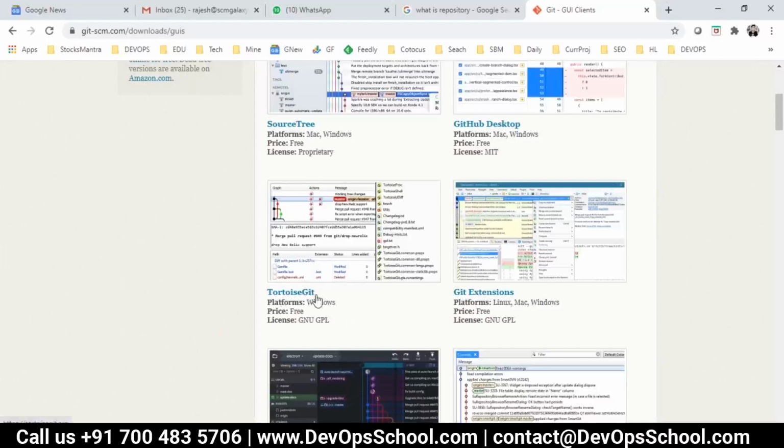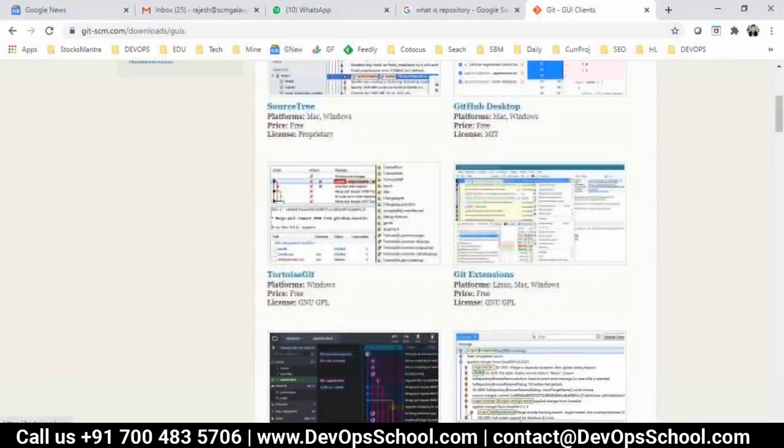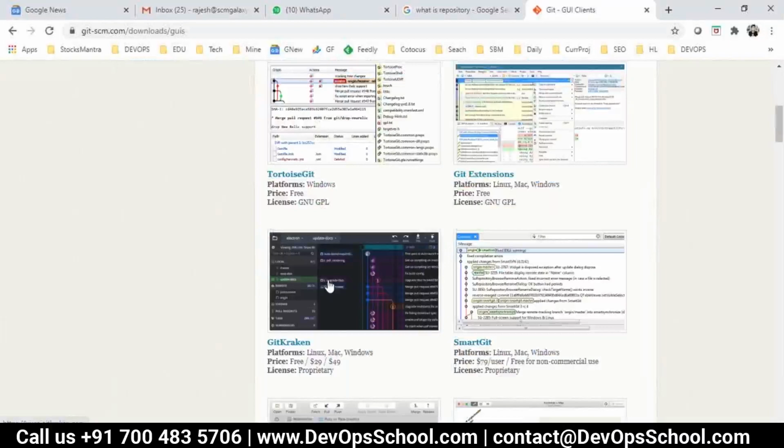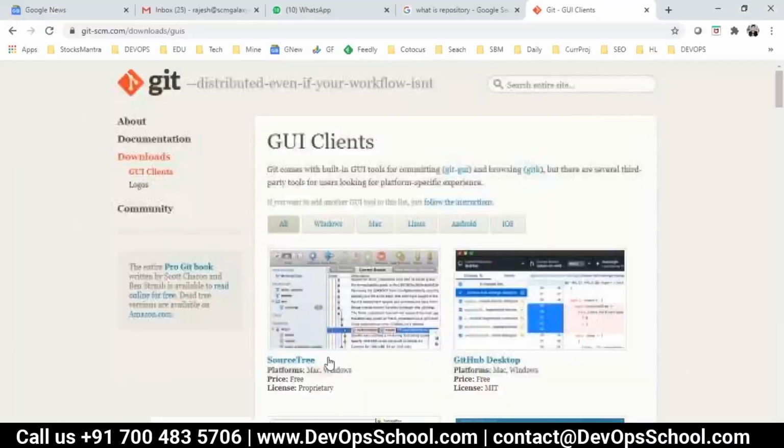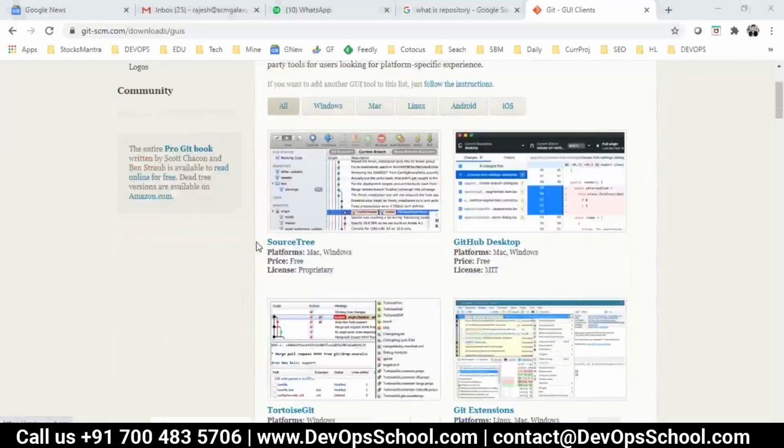Tortoise SVN at that time, then we got Tortoise Git. It's a handy tool, easy to use, and many tools are there. So you can use any tool you want. But as part of this training, I'll teach you Git Bash, I'll teach you source tree, probably I'll install GitHub desktop also, and we'll see how it goes.